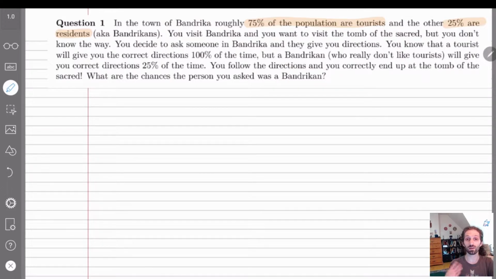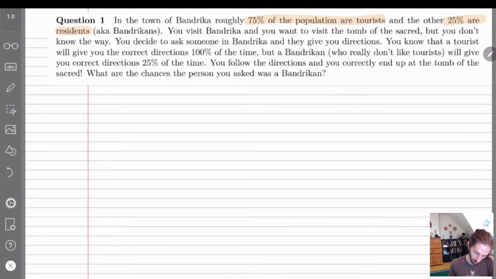Notice how, as I'm writing, I'm keeping track of the pertinent information. You visit Bandrika and you want to visit the tomb of the sacred, but you don't know the way. So you decide to ask someone in Bandrika and they give you directions. A tourist will give you correct directions 100% of the time. But a Bandrikan, who doesn't really like tourists, will give you the correct directions 25% of the time.